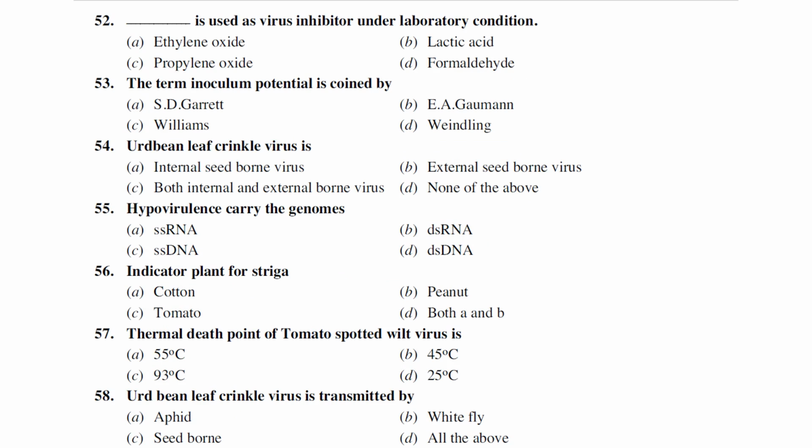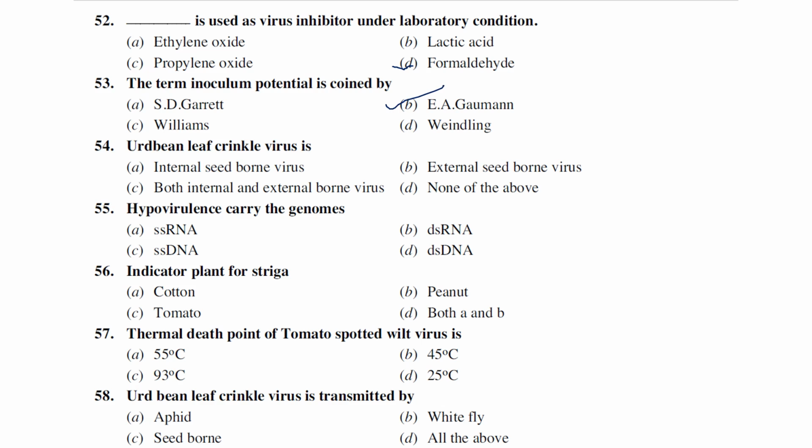DAS is used as a virus inhibitor under laboratory conditions: ethylene oxide, lactic acid, propylene oxide and formaldehyde. Generally this formaldehyde is used as a virus inhibitor in laboratory conditions. The term inoculum potential was coined by E.A. Gaumann.